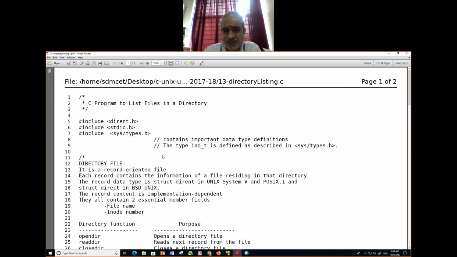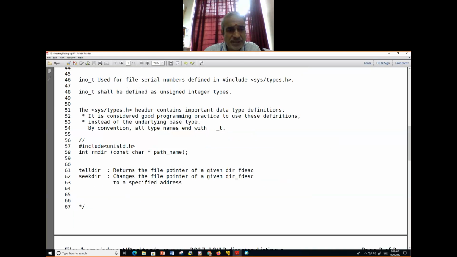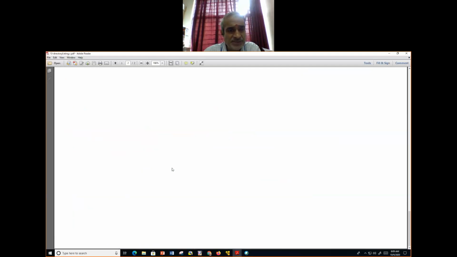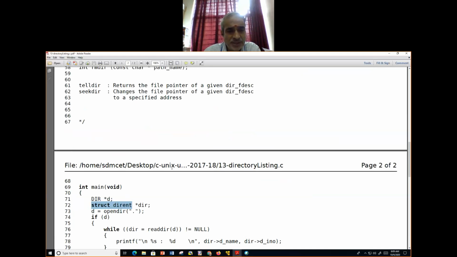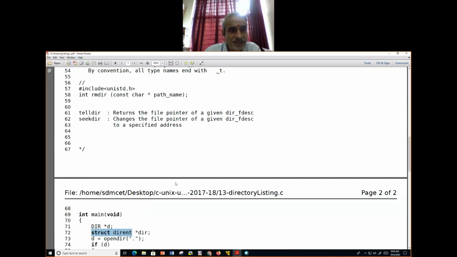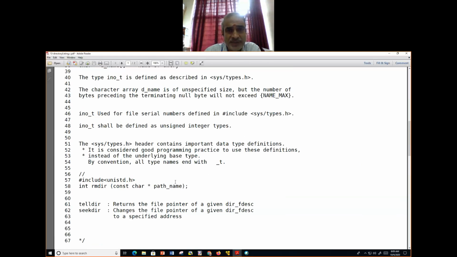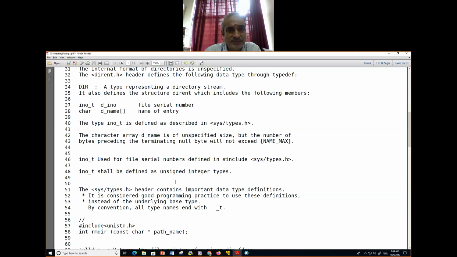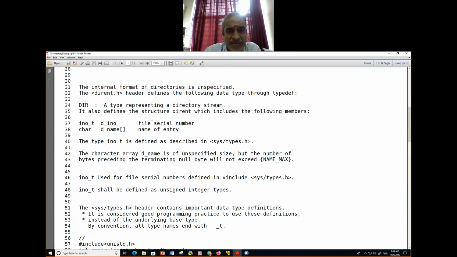And how does the structure look? Struct direct has 2 fields. One is d_ino, which is nothing but the file serial number. The other one is d_name, an array of characters, the name of the entry.